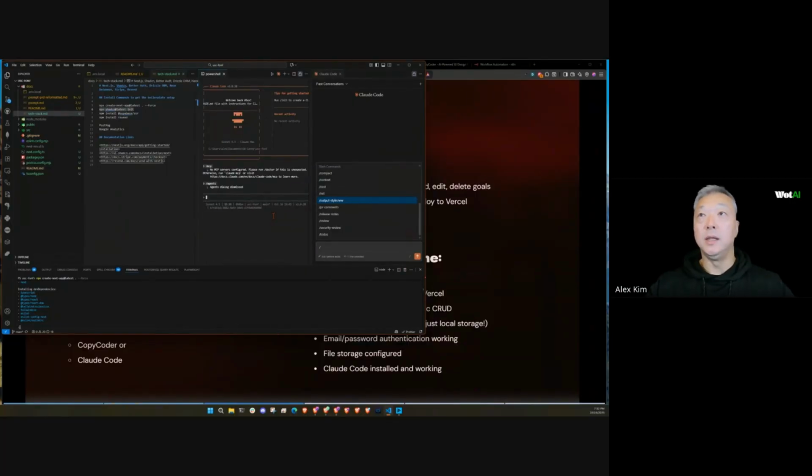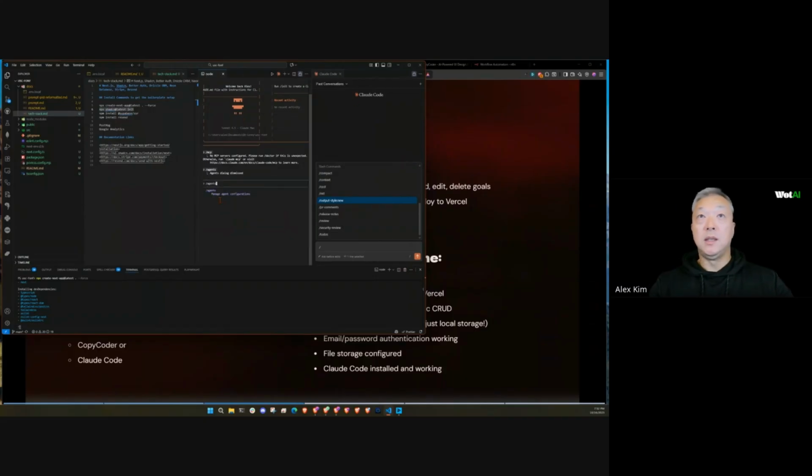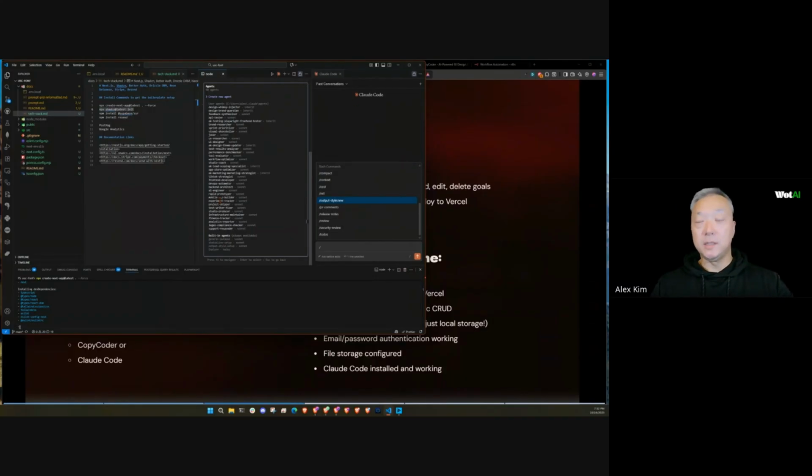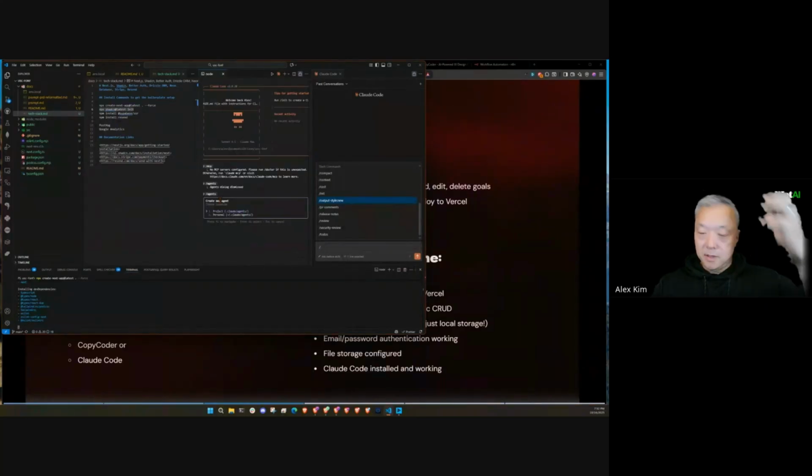So quite powerful when you start to go into what's available in terms of the agent ecosystem inside of Claude Code. And this is where you now start to go well beyond tools like Lovable, because you can actually start creating agents that are customized just to you, right? So here you can create a new agent, and you can decide whether this is project-based or that agent is available throughout all of your Claude Code instances, right?